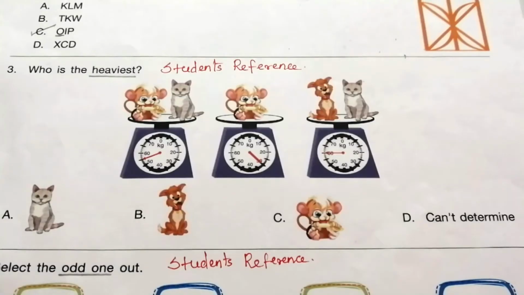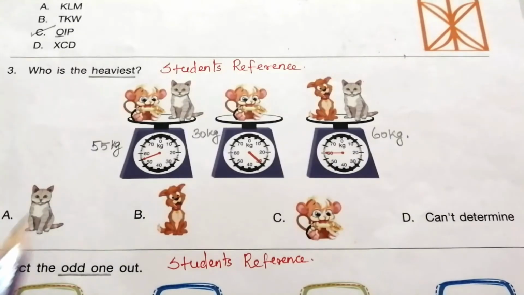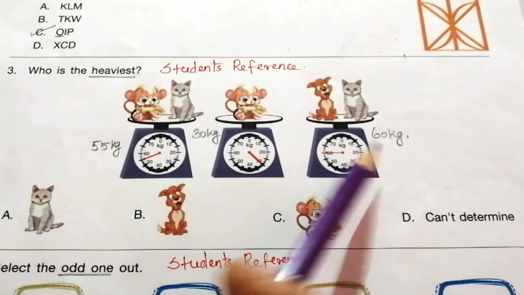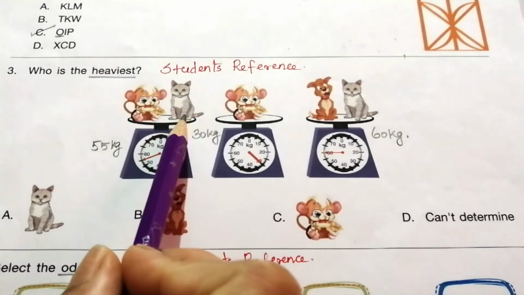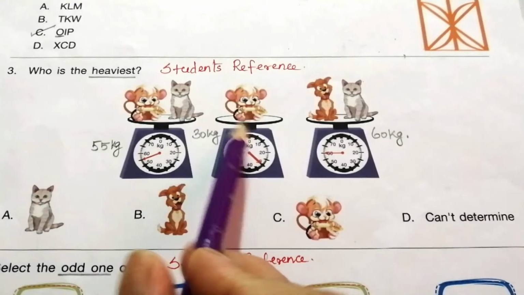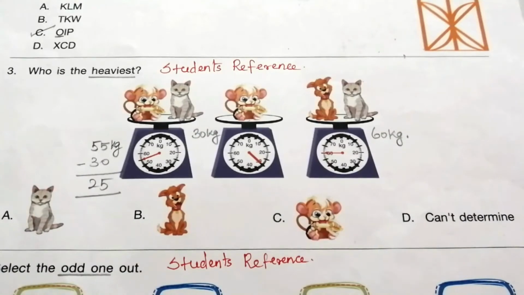3. Who is heaviest? We look at the given 3 balances carefully and try to find out the answer. First we have to note down the weights of the 3 balances. The weights are 55 kg, 30 kg and 60 kg. To find the weight of the cat, we have to subtract the weight of this one from this, so minus 30. So the weight of the cat is 25 kg.